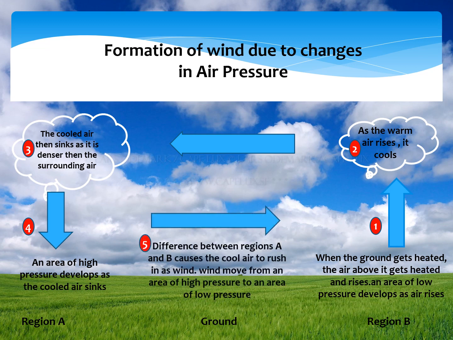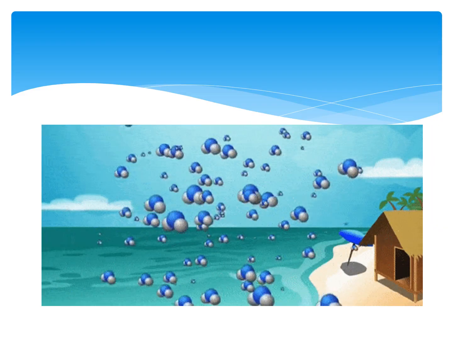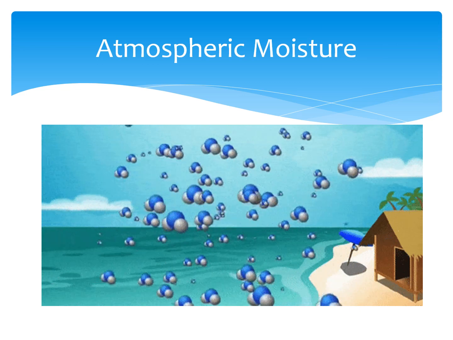So the air moves from high pressure to low pressure area, and the difference between regions A and B causes the cool air to rush as wind. Wind moves from high pressure to low pressure area.